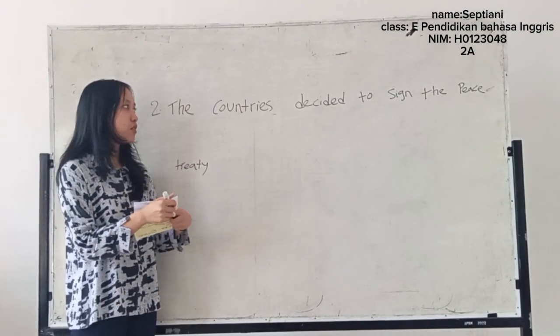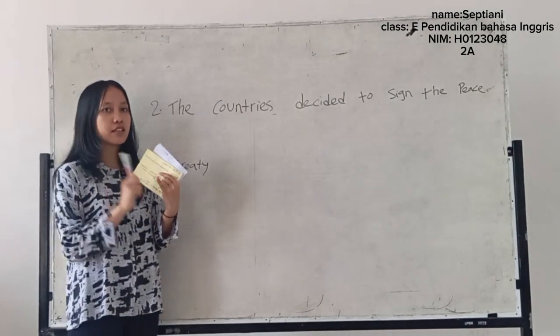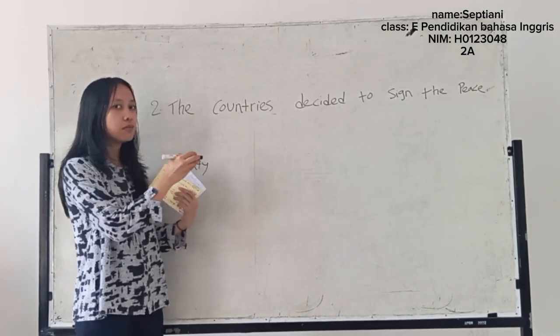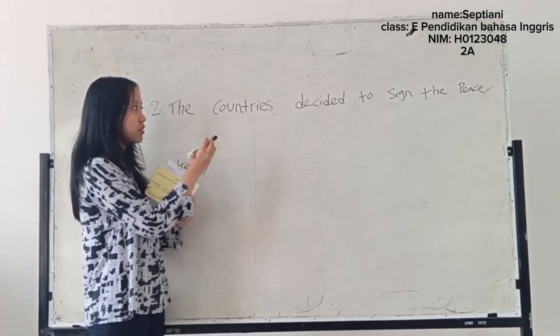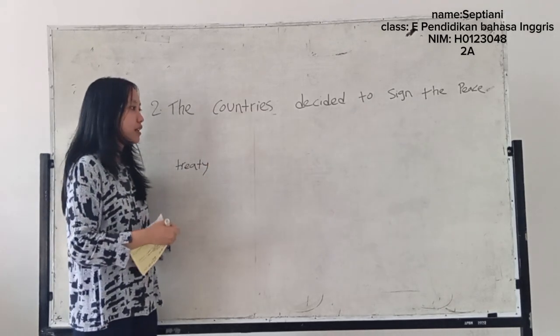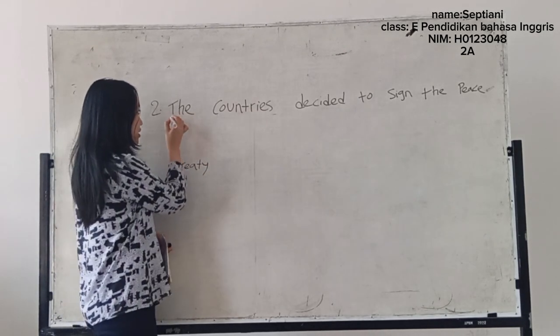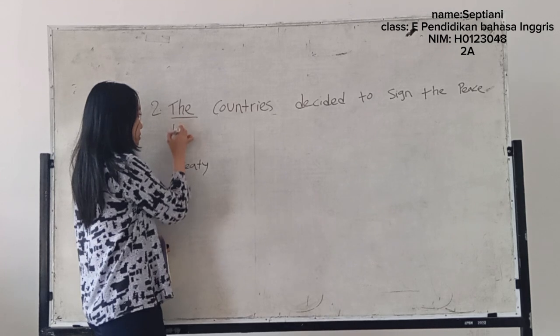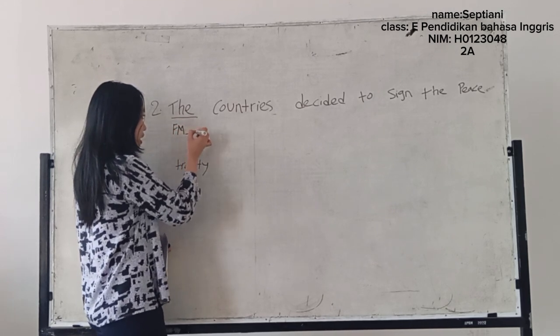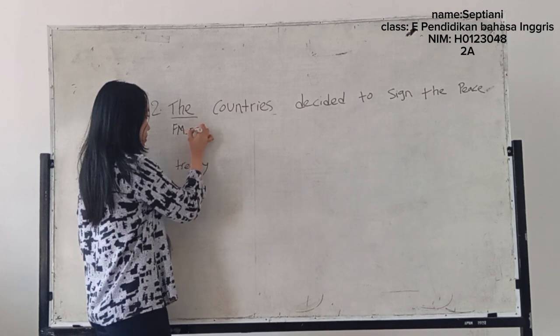Okay, next I want to determine the type and subtype of morpheme of each word in the sentence. First is "the." The is a free morpheme, and the subtype is functional morpheme.